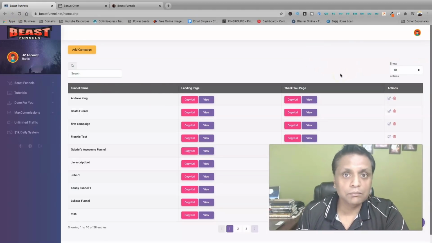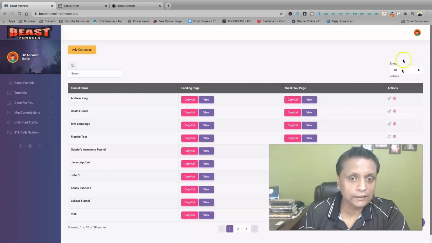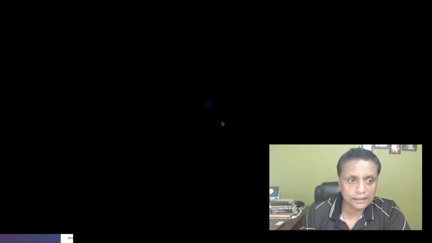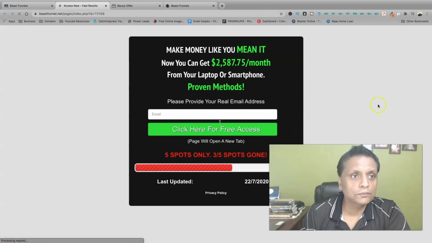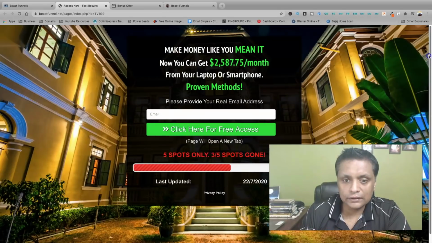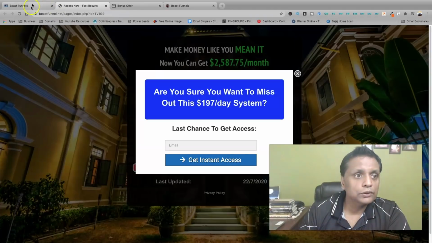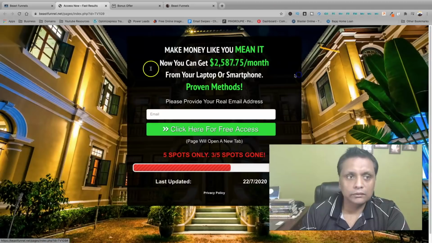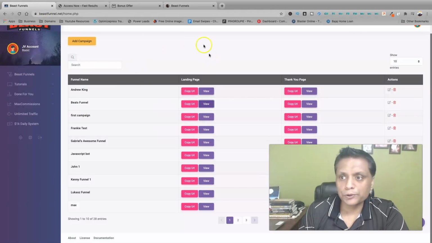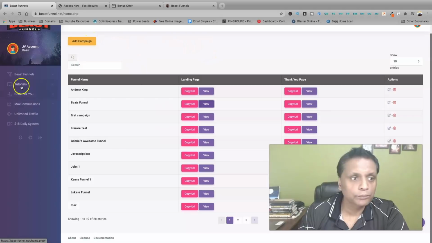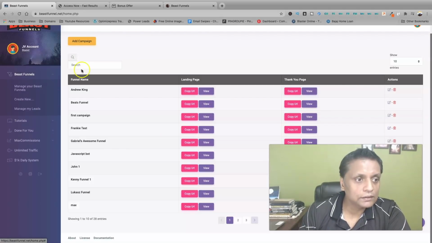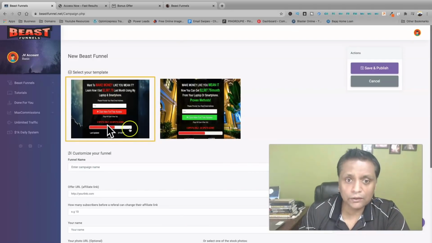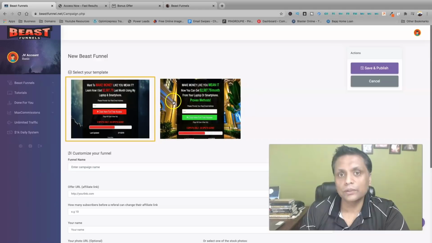So this is how the members area looks, and these are the different campaigns. Let's have a look. You're going to get a page something like this, and there is also an exit pop-up feature over here. Let me show you how to create a campaign. Once we go into Beast Funnels in the dashboard, we click on add campaign, and right now I'm getting these 2 options. These are the 2 default templates.